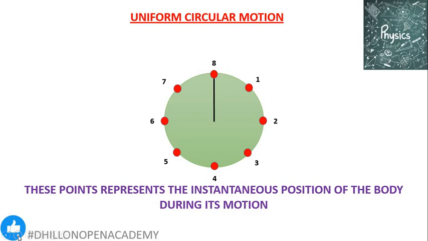Because the body is not able to maintain its position for a fixed interval of time. For example, when the body moves from point 8 to 1, the time for which it stays at point 1 is almost 0, which is also true for the other positions. So, because the time it spends at a particular position during its circular motion is almost 0, we call these positions of the body the instantaneous positions.